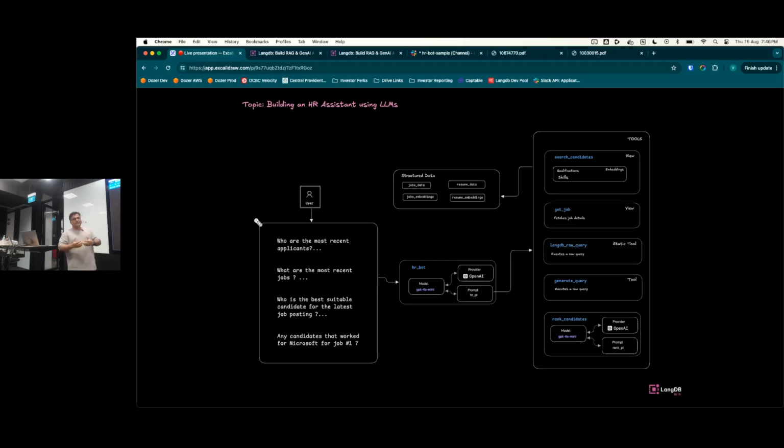So once the data comes back, you could actually even feed that to another LLM model to further optimize your results, right? And all of those tools will need access to structured data. And we'll also talk about how to create that structured data when you have PDFs and other formats. In this case, we are talking about job information and resume information. We are basically matching job information with resume information. We're also creating embeddings to be able to do vector search on those data sets,